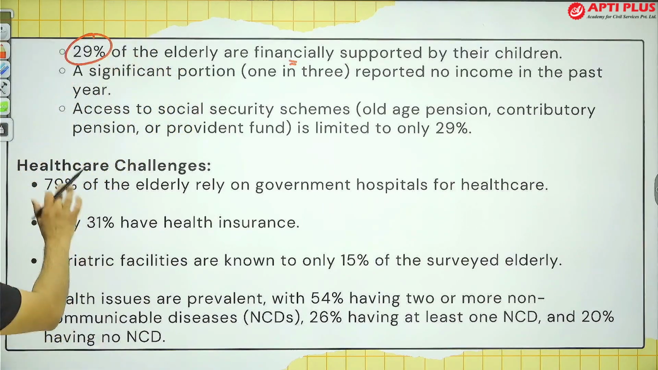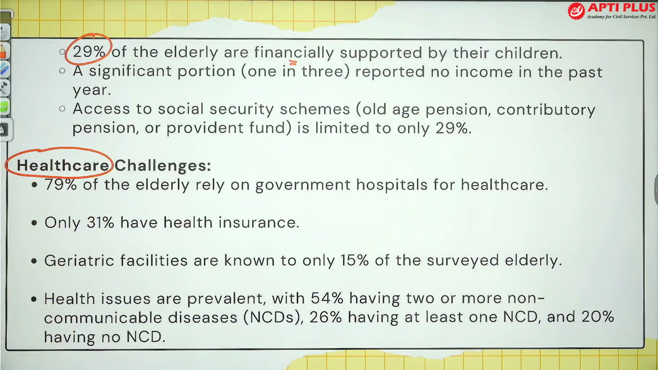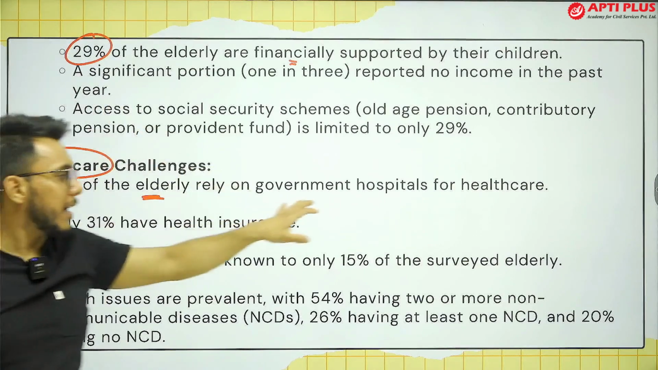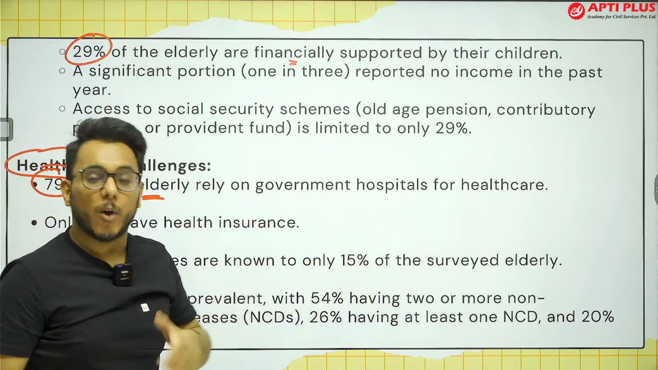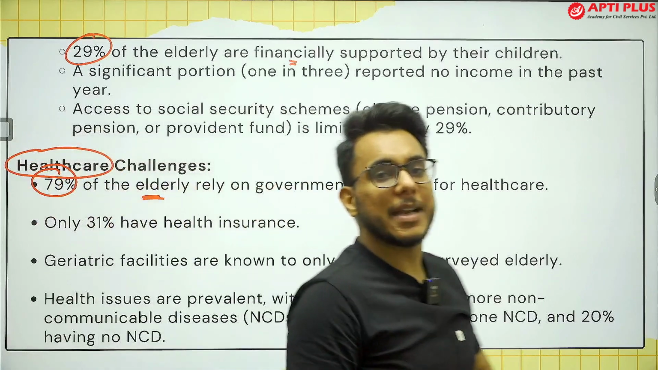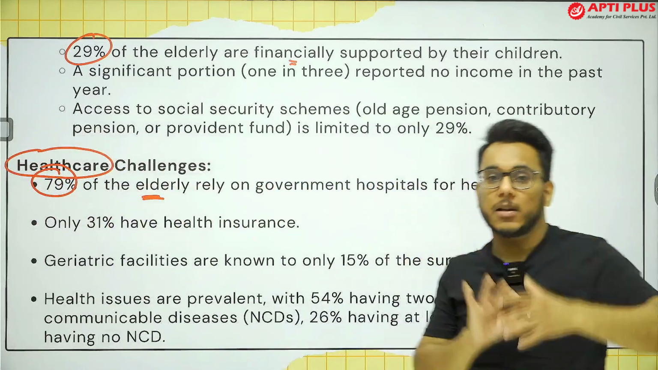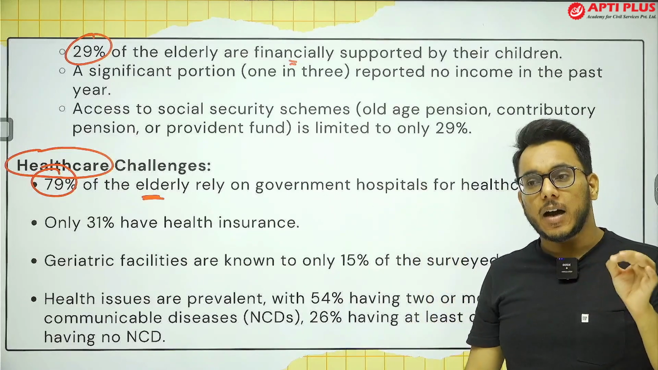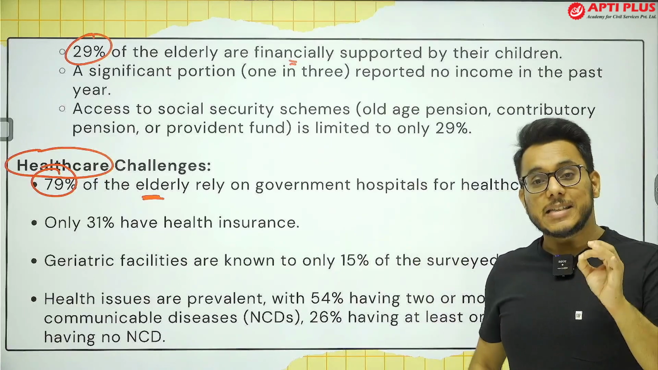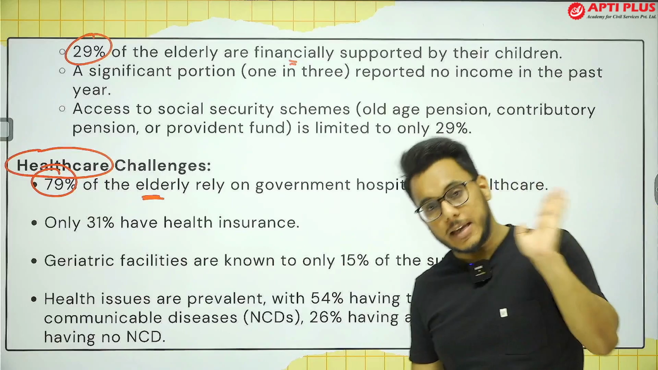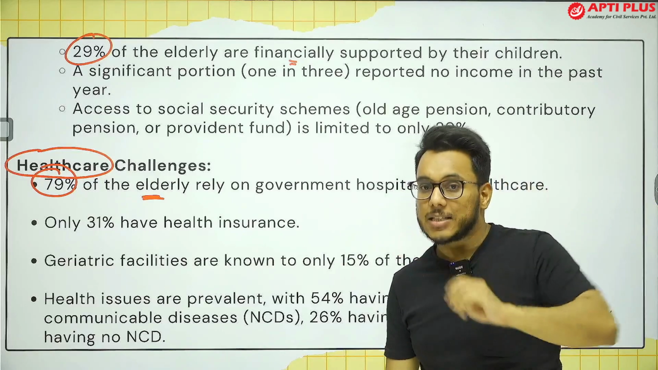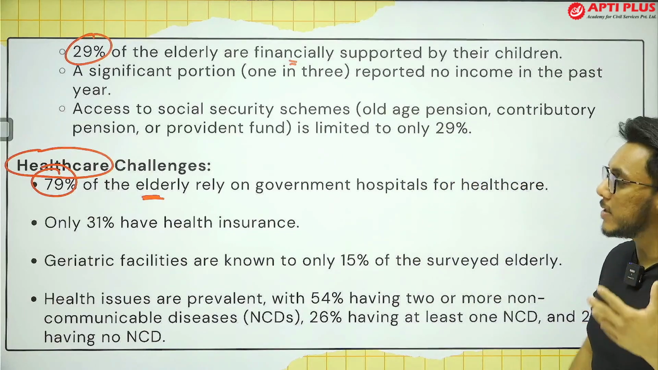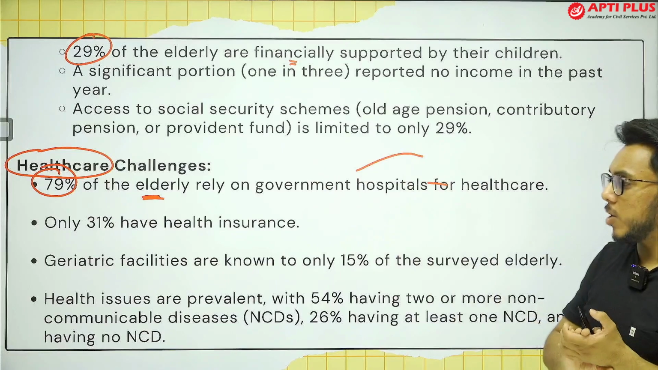The next we have is the healthcare challenges. 79% of the elderly rely on government hospitals for healthcare. But often we find that government hospitals don't have adequate capacity to cater to the people. Recently, there was one article that a child needed a heart surgery 6 years back. Now 6 years have passed and the child has not got the surgery, and this was the case of AIIMS Delhi. So capacity in government hospitals is so little, but 79% are dependent on government hospitals.